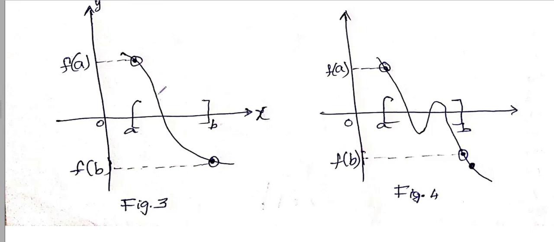Whenever they have opposite signs and f is continuous, once again the curve has to cross the x-axis at least once. Those points at which the curve crosses the x-axis provide the c values at which the functional values are equal to 0. So that is all about the particular case of the intermediate value theorem, which is useful while finding roots of equations of a single variable.